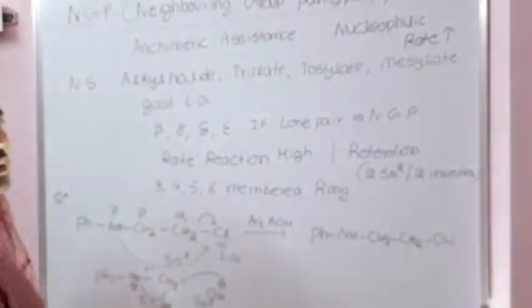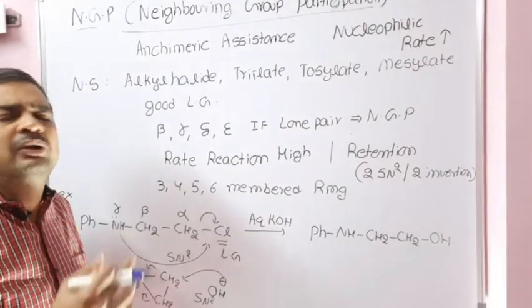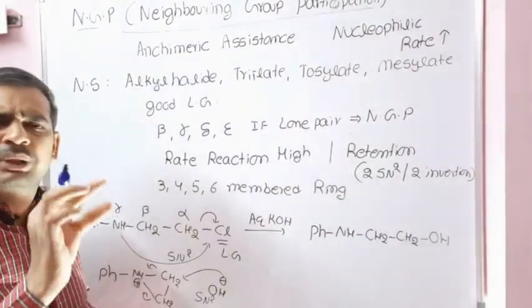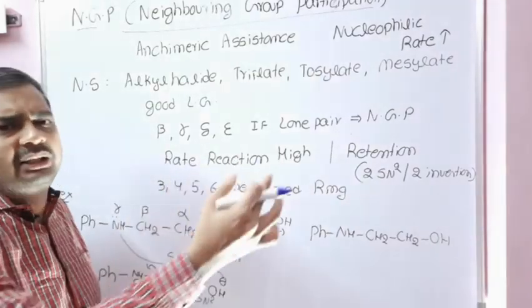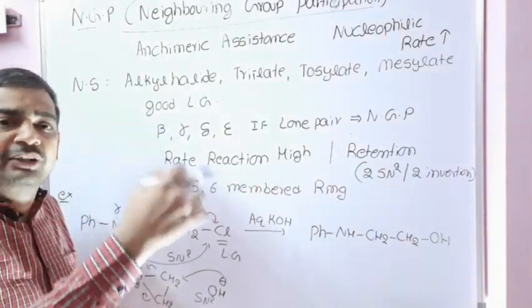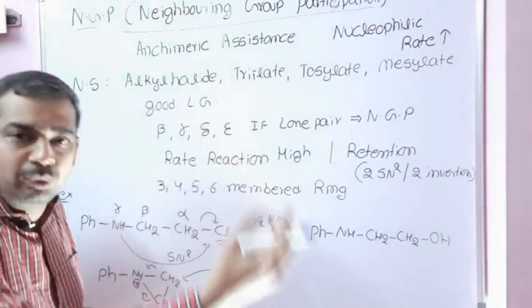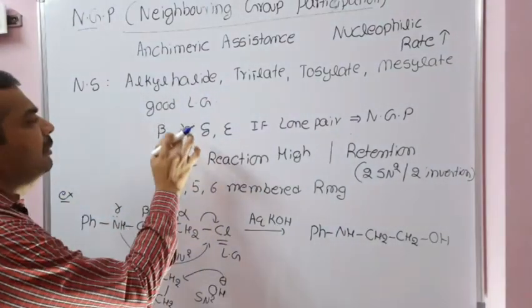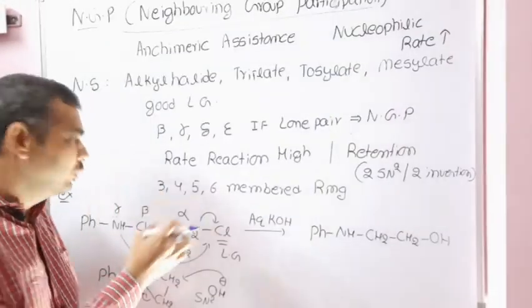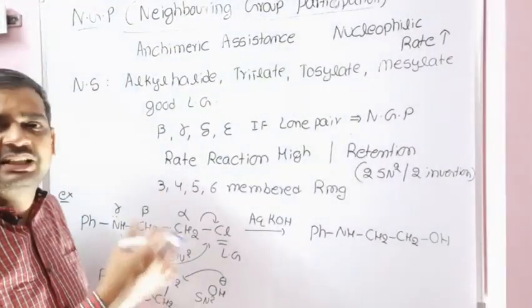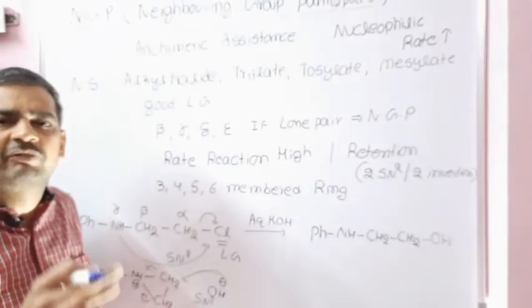The idea is, whenever a compound contains a good leaving group, it will undergo a nucleophilic substitution reaction. But the rate of that nucleophilic substitution reaction is higher when a lone pair is present at the beta, gamma, delta or epsilon position. If a lone pair is there, it will undergo neighboring group participation like this. There is formation of a 3, 4, 5 or 6-membered ring.